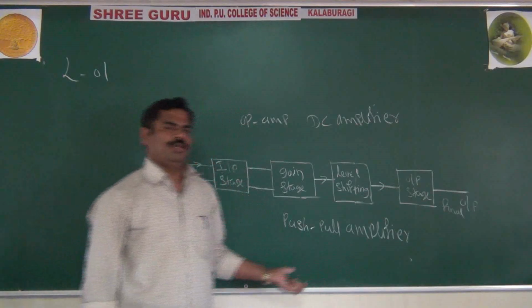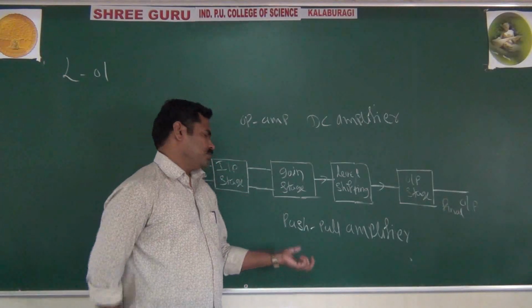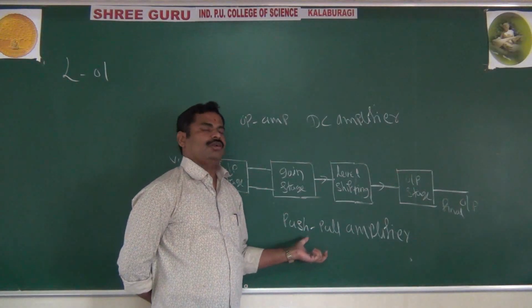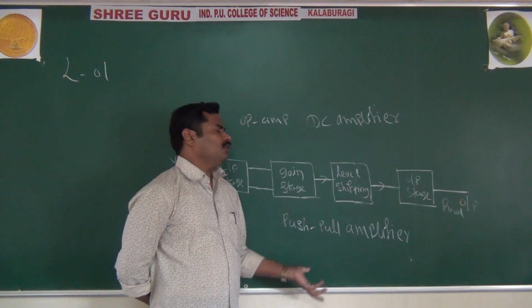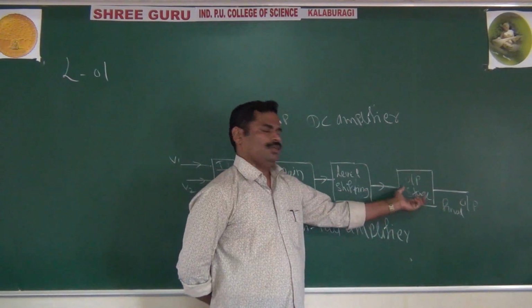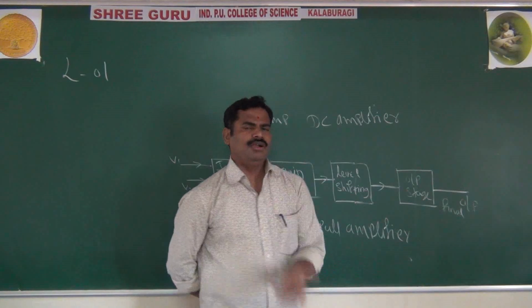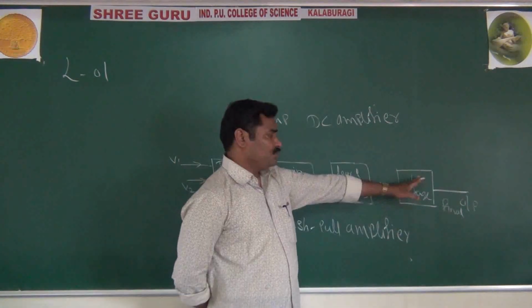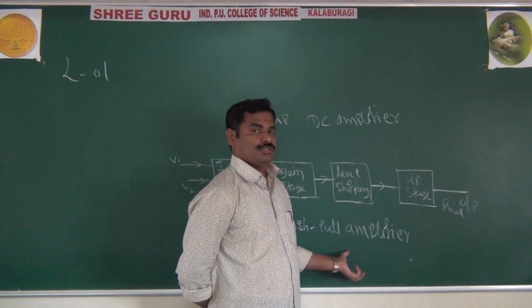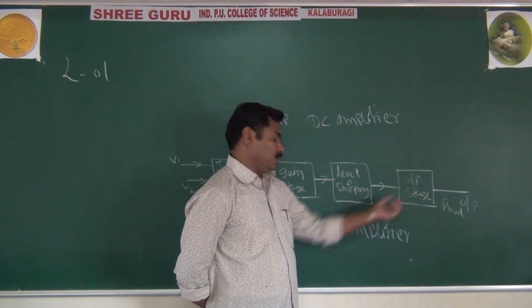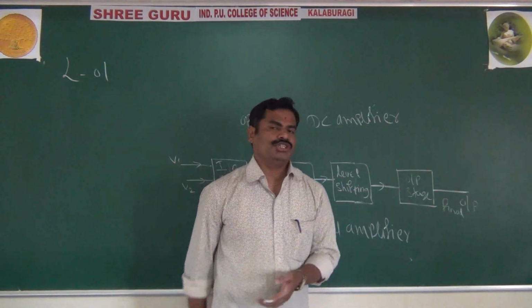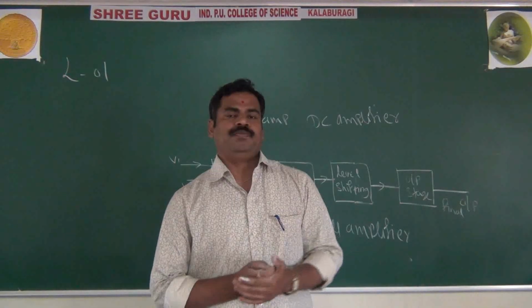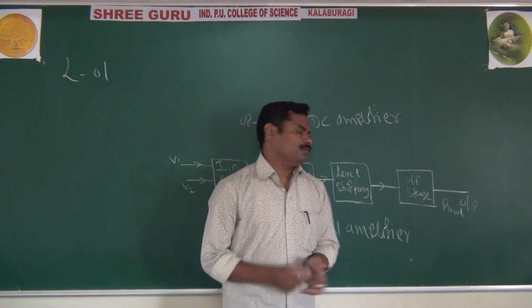Some books give it as a complementary push-pull amplifier, and some books as a class B or class C push-pull amplifier. Overall, in the output stage you are using a push-pull amplifier. As we know, you study the class B push-pull amplifier in detail.